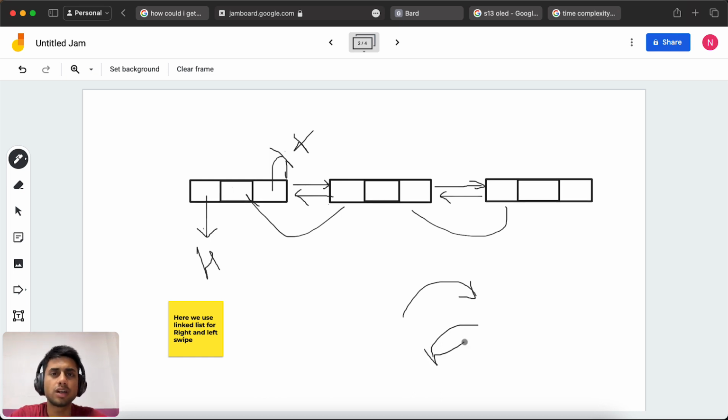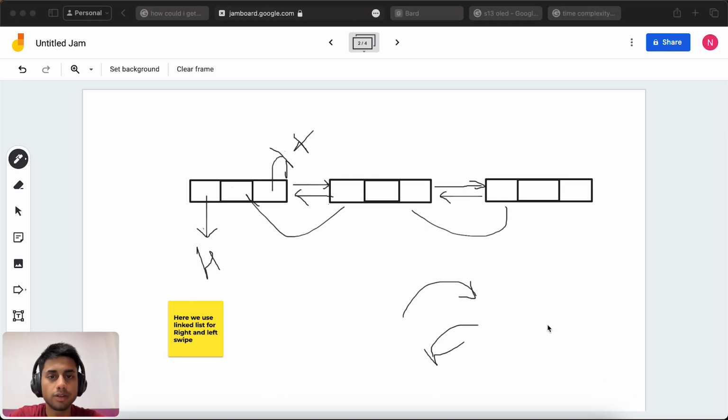Another function in our project is the left swap and right swap. There we also use the double linked list in this function, because if somebody wants to go back or edit their previous choices, it is good. There is no need for only a one-time option click, so it is better compared to the single linked list. That's why we use the double linked list in it.